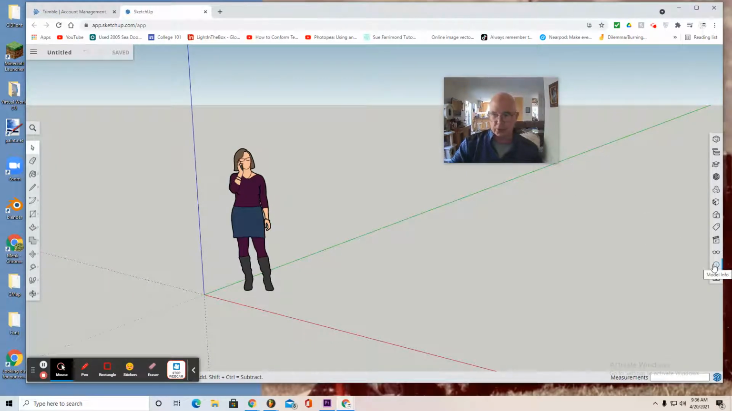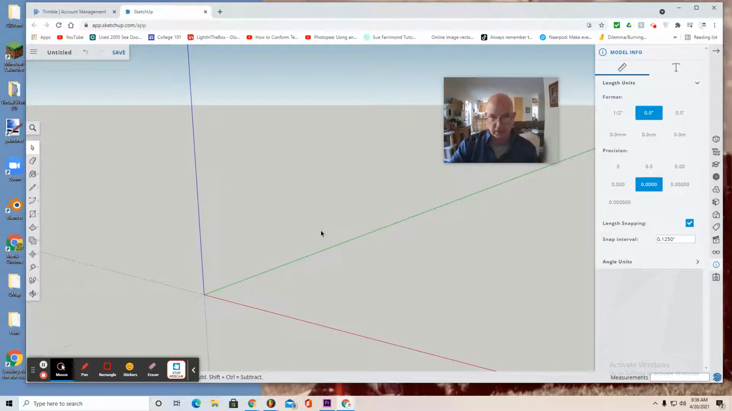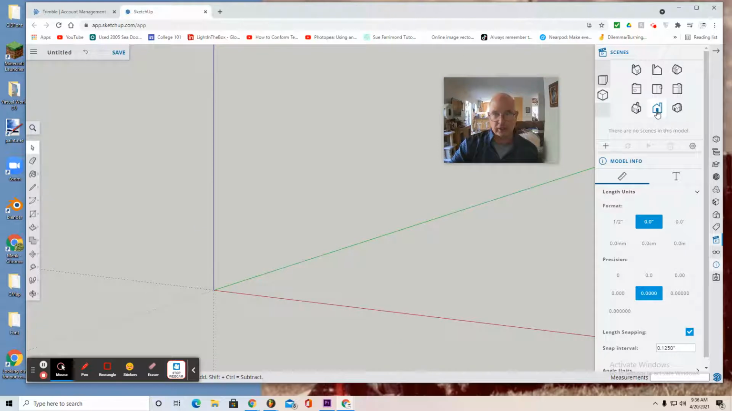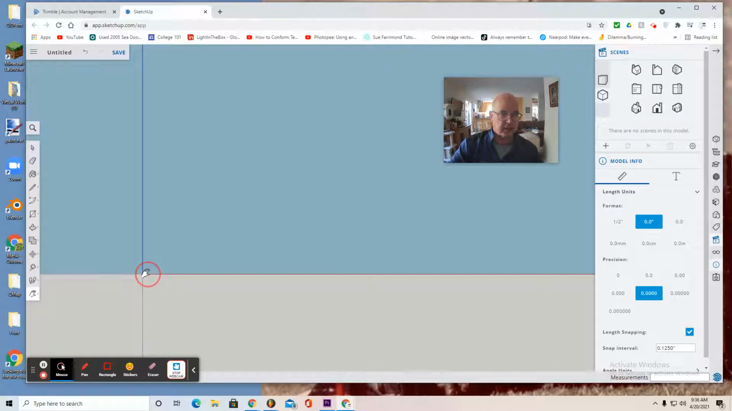As has been demonstrated before, go to the right, Model Info, use decimals, keep the precision as it is, change the snap interval to 0.125, and hit enter on your keypad. Select the 5'8" lady, hit delete, move back to the right side where you see the Scenes tab, it's the movie clipboard, and then select parallel projection, in this case front view, and use the pan tool to move the origin down and to the left.